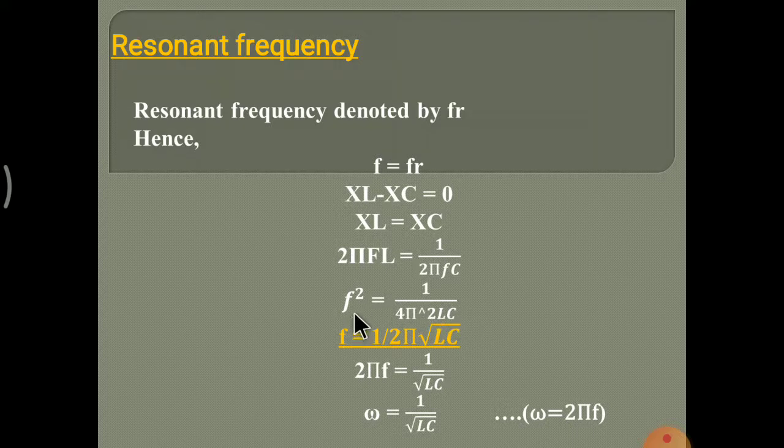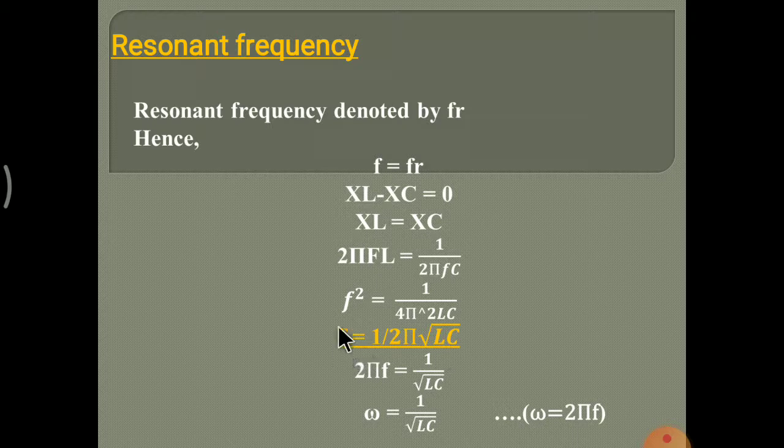So F square is equal to 1 upon 4 pi square LC. Taking the square root, we get F is equal to 1 upon 2 pi root LC.